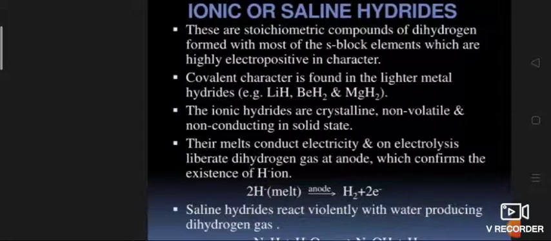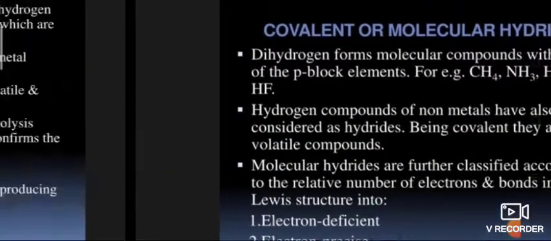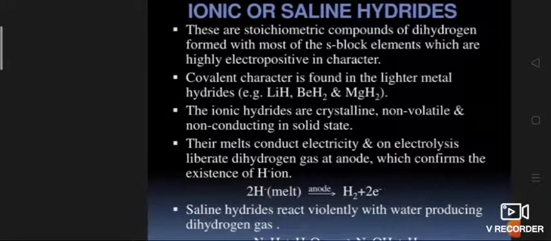Solid hydrides react violently with water, producing dihydrogen gas. Ionic hydrides are highly stable because of their high enthalpy of formation.